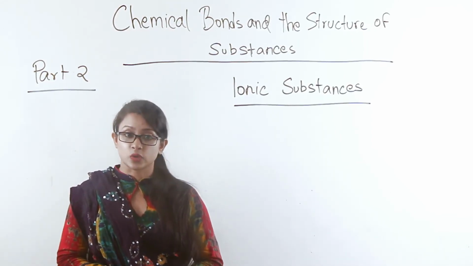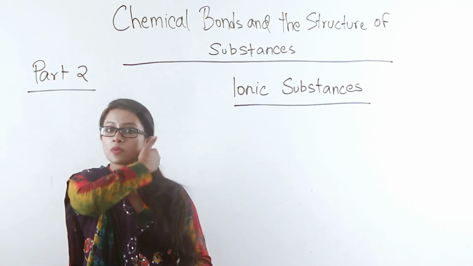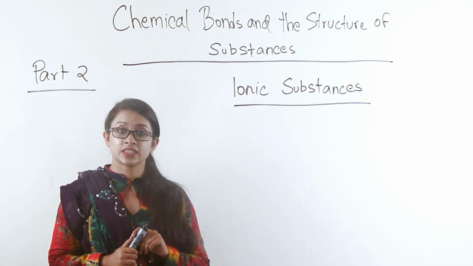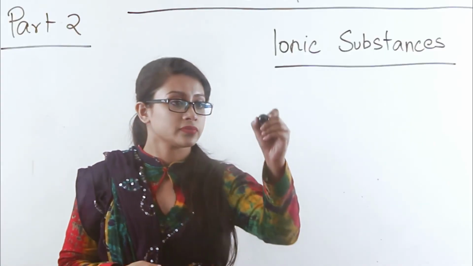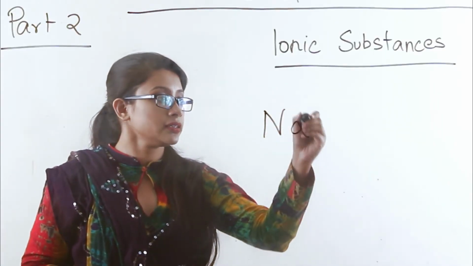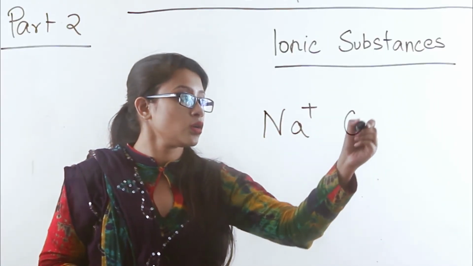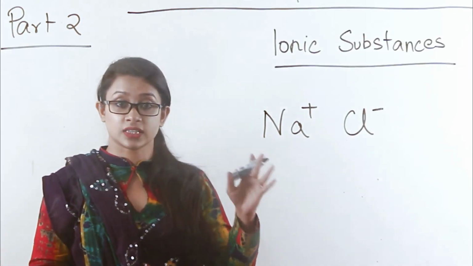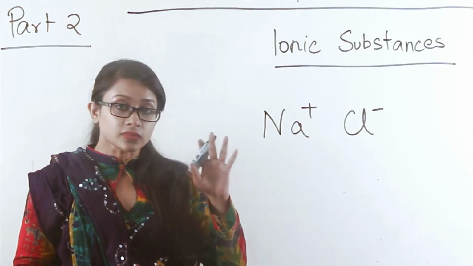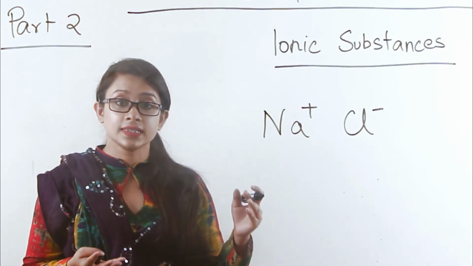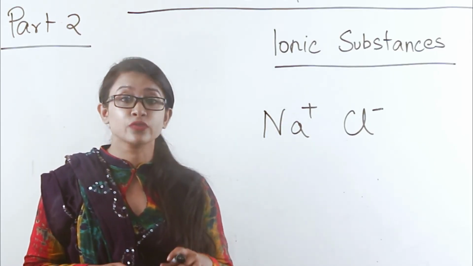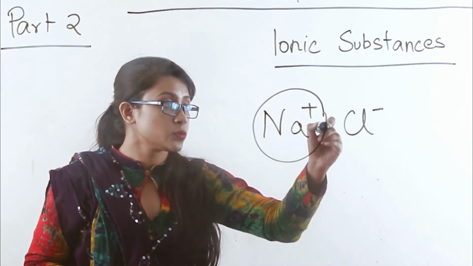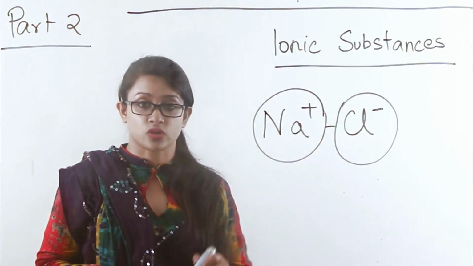See, in case of sodium chloride, sodium forms a positively charged sodium ion, chlorine forms a negatively charged chloride ion. Sodium ion and chloride ion both have single positive and single negative charge distributions, and their sizes are almost the same as well. Therefore, the ionic bond that forms between them tends to be very strong.